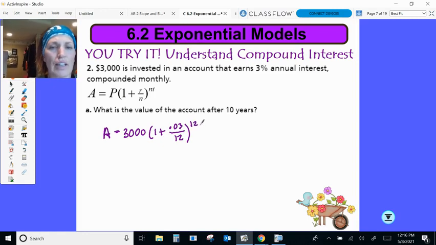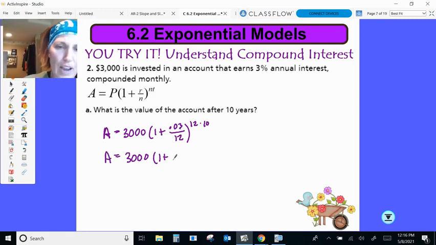It's going to be 12 again times 10 years. So the amount is going to be 3,000 times 1 plus 0.0025 again, to the 120 this time.